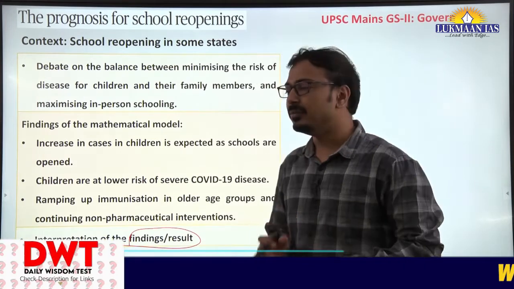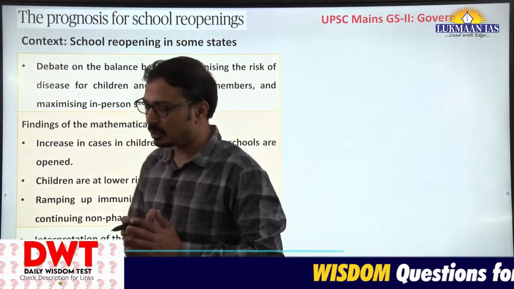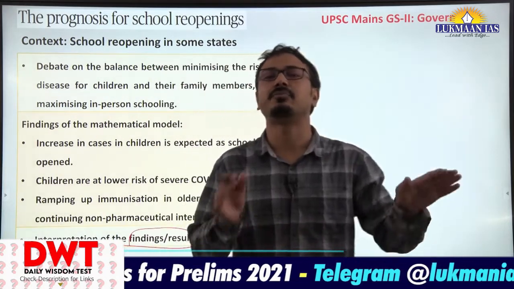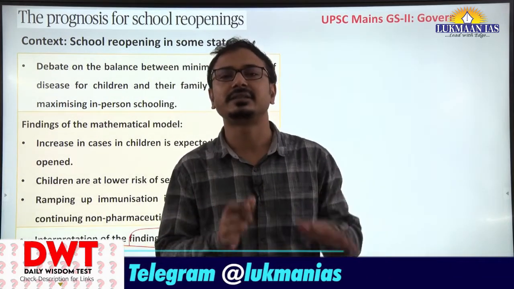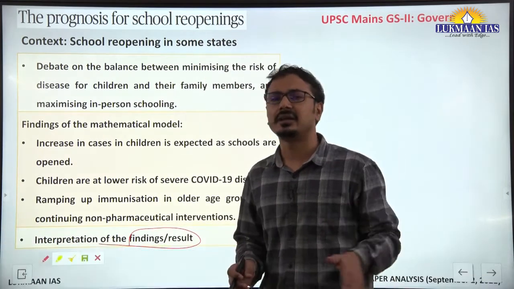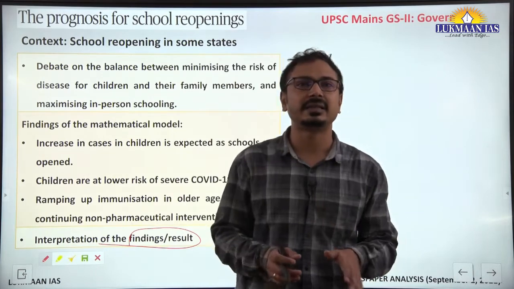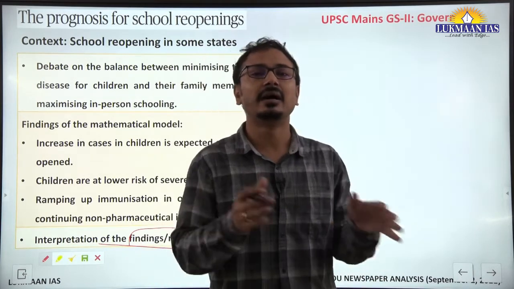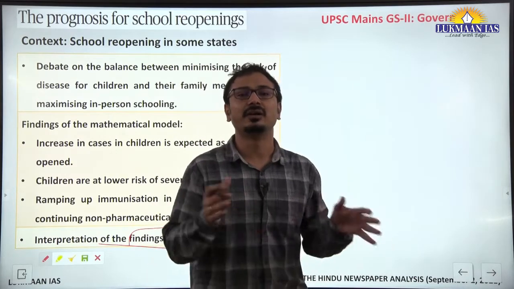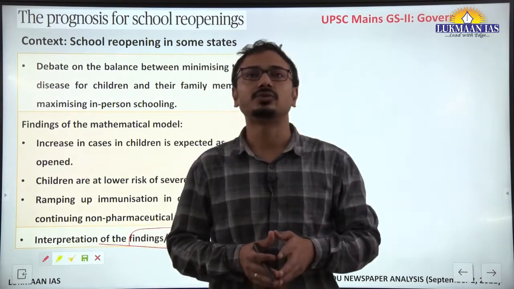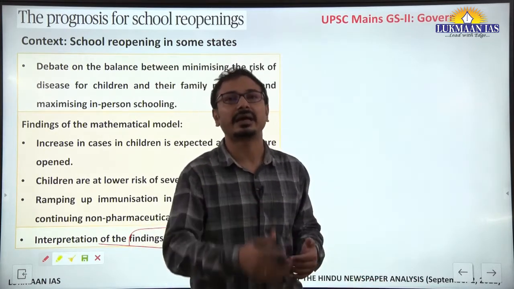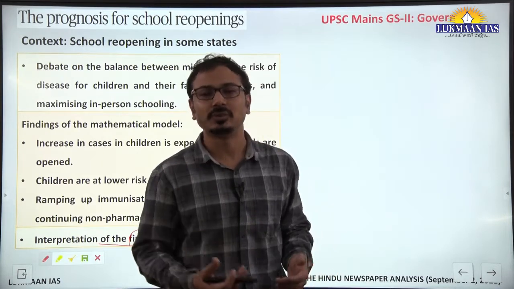At the same time, the article also understands that on the basis of seroprevalence in a particular city or district, we can take certain measures. Suppose in Maharashtra or Kerala, the seroprevalence, that is the antibody presence among the masses, is less as compared to other states or cities like Delhi. So these states need to be more careful. They need to vaccinate more of their population.